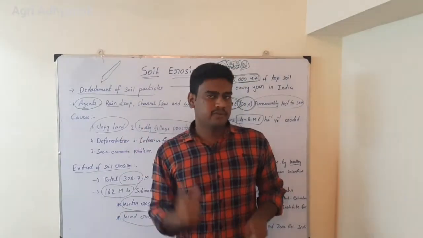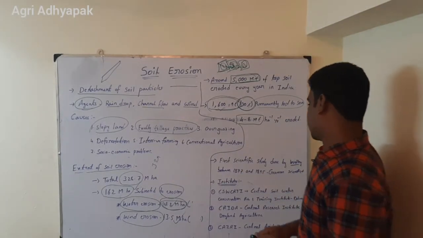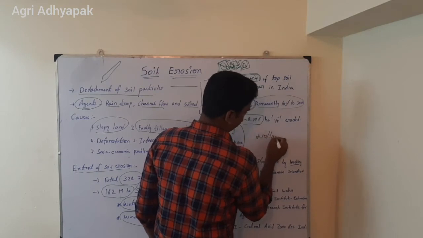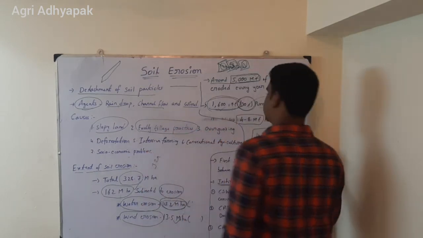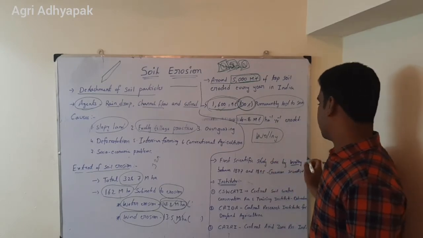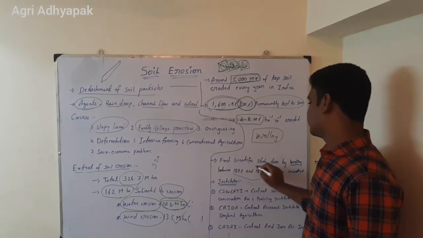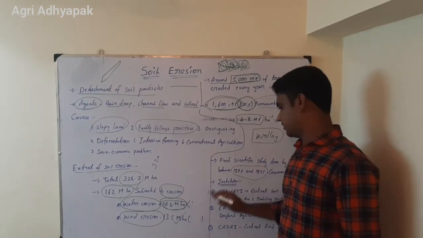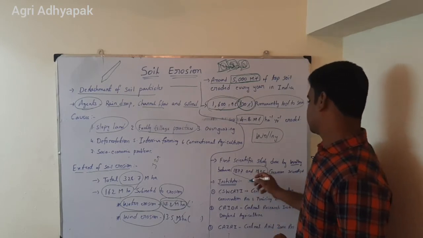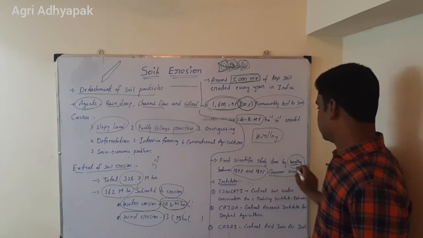Then the next one is the first scientific study, done by the scientist called Wollny, W-O-L-L-N-Y. Wollny is a German scientist. He is the one who did the first study on soil erosion, in the years 1877 to 1895. In between 1877 and 1895, he did research on soil erosion. His name is Wollny, a German scientist.